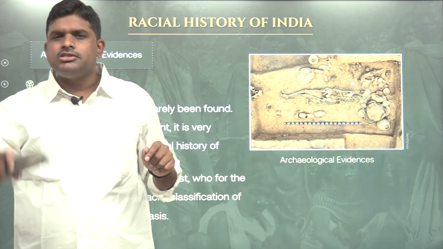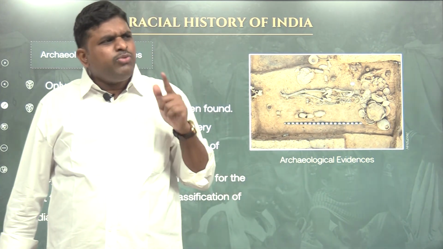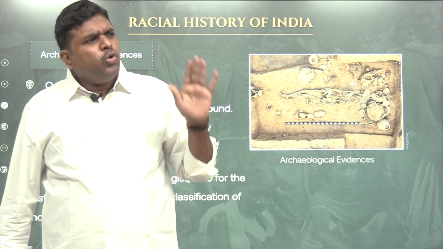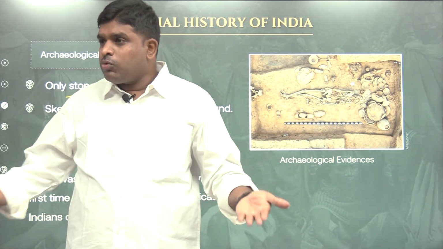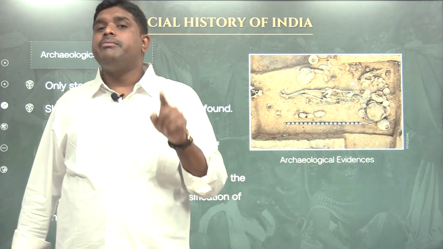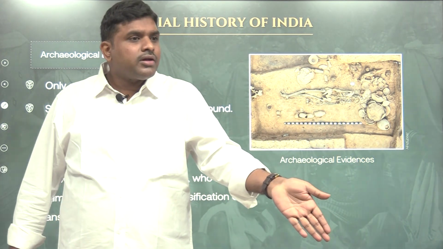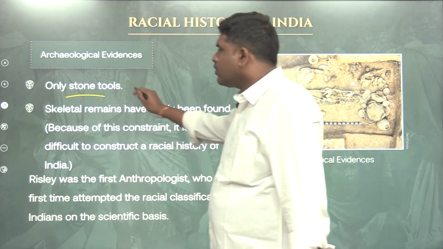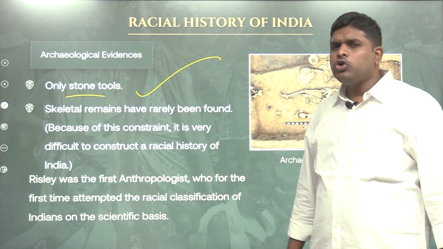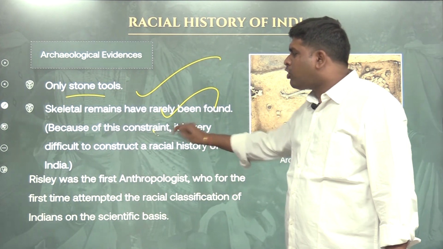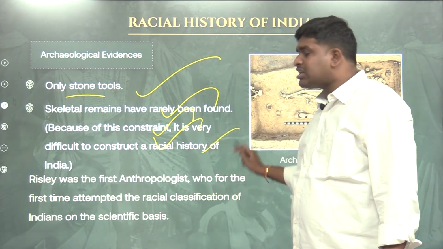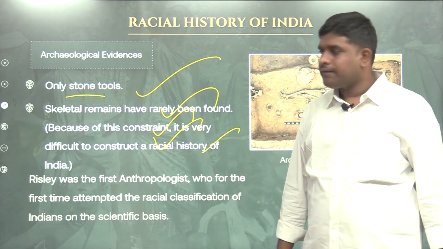So it became a challenge. Which were the communities who lived in India? Who were the first people who came to India? Then only I can classify. I should know who the original people are, but that is unable to be found because the fossils got decomposed. Only stone tools are available. Skeletal remains have rarely been found. Because of this constraint, it is very difficult to construct a racial history.